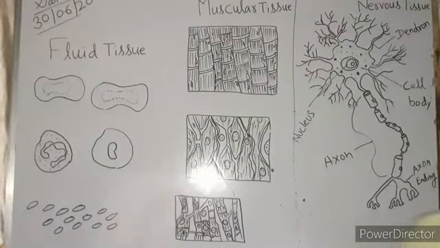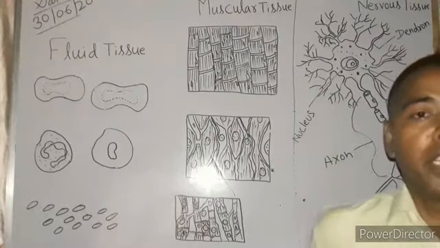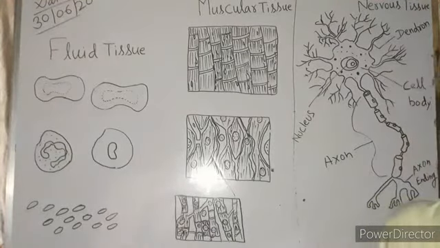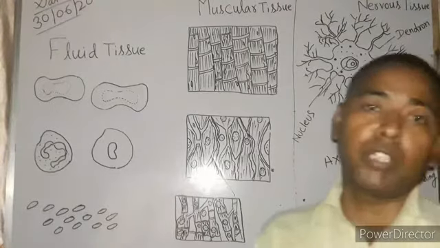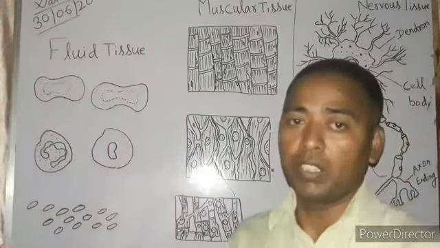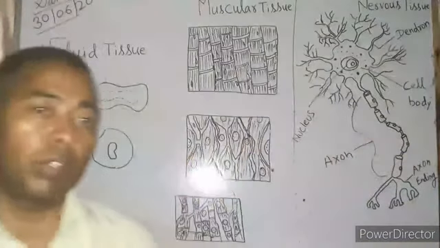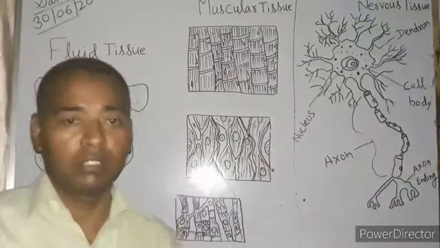What is the importance of bones and cartilage in our body? Exactly, without bones there is no meaning of our body. That means if the bones are not in our body, there will be no structure of the body, or our body looks like a ball.